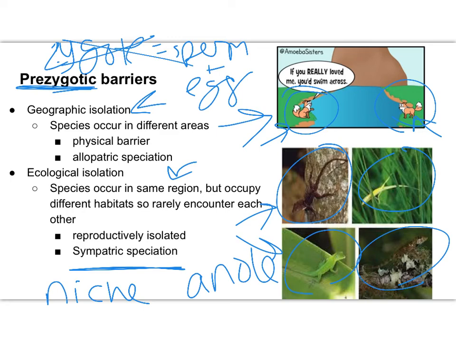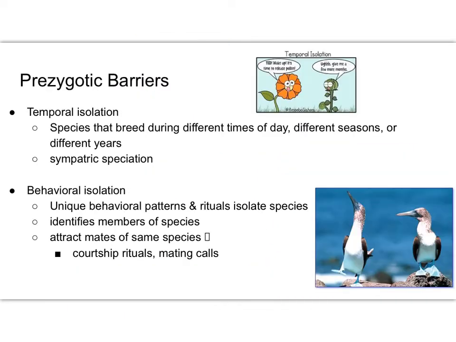And so even though they're living in the same area, they are reproductively isolated, and they have formed their own separate species because they don't encounter one another. Okay? They are active in different areas of the vegetation, and so they don't have to compete with one another. Because if they had to compete with one another, one of them could have possibly eventually become eliminated.